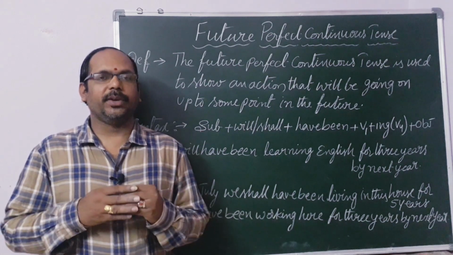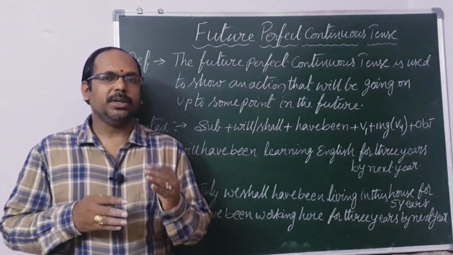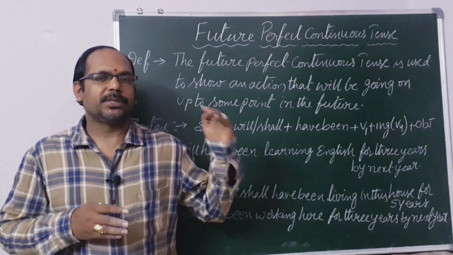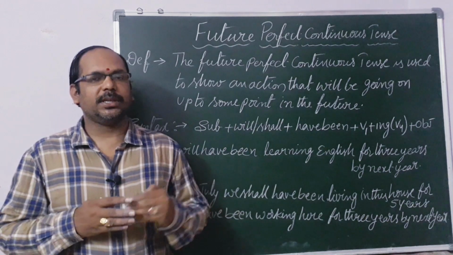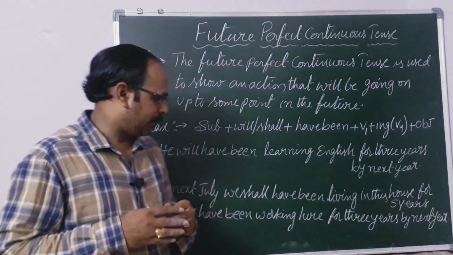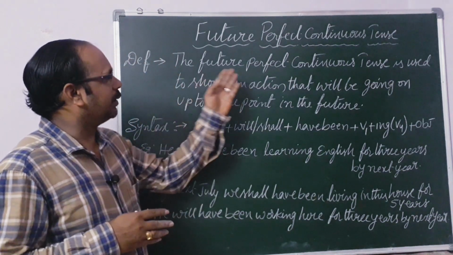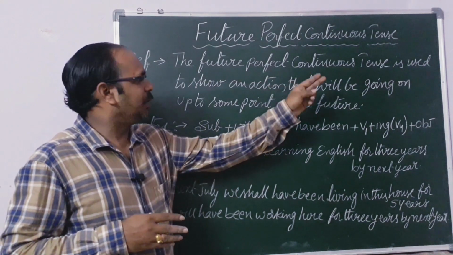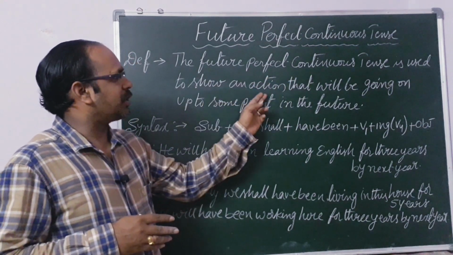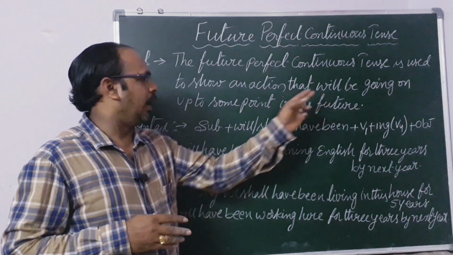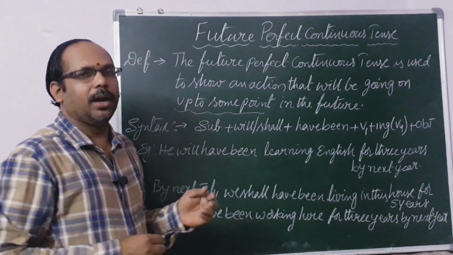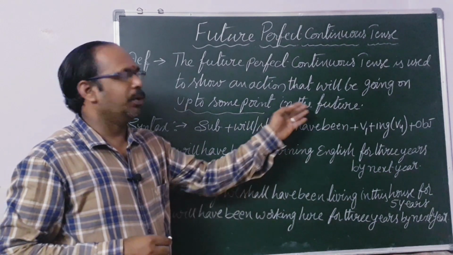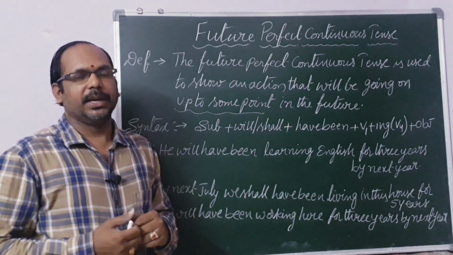Regarding future perfect continuous tense, any action that's going on for some time in the future can be expressed in this tense. For example, the future perfect continuous tense is used to show an action that will be going on up to some point or continues on in the future.